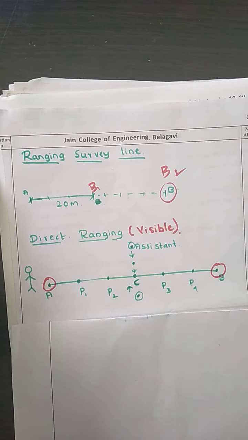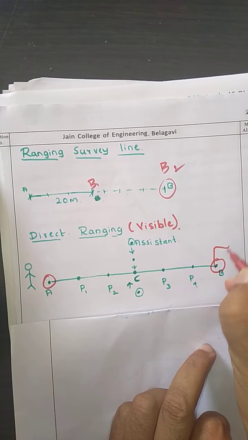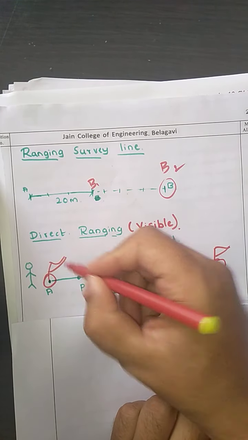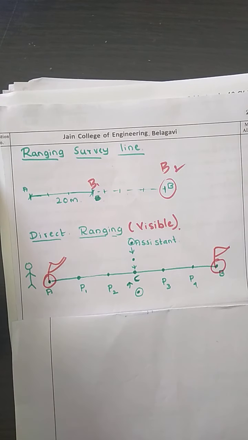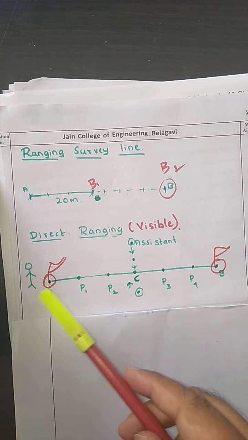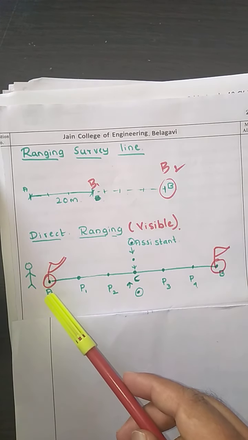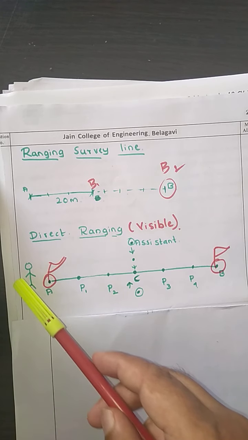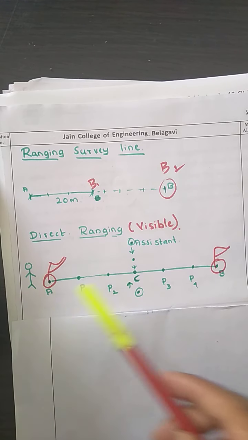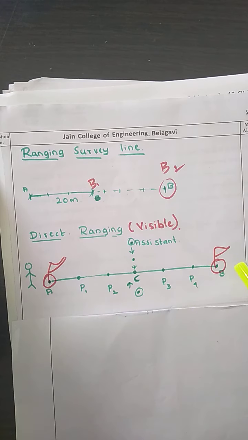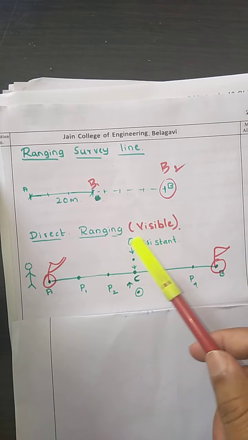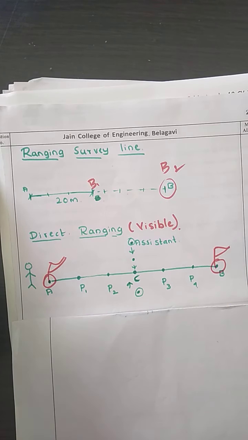In order to do direct ranging, we need two ranging rods, one surveyor and one assistant. The ranging rods at A and B have been fixed, and the surveyor stands 2 meters behind point A and looks at point B. Now we need to locate the intermediate points.